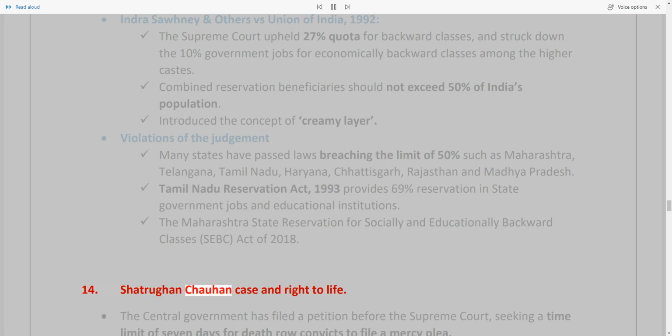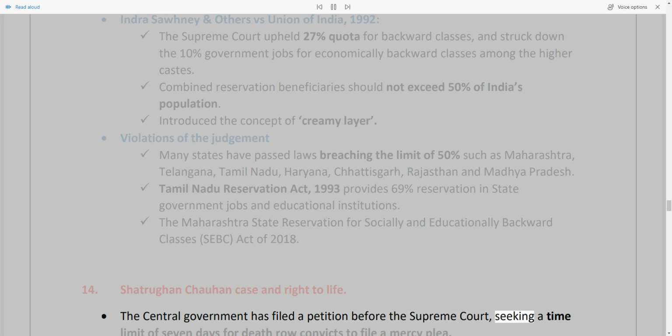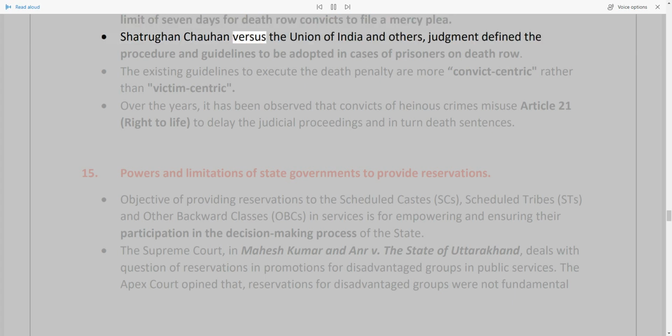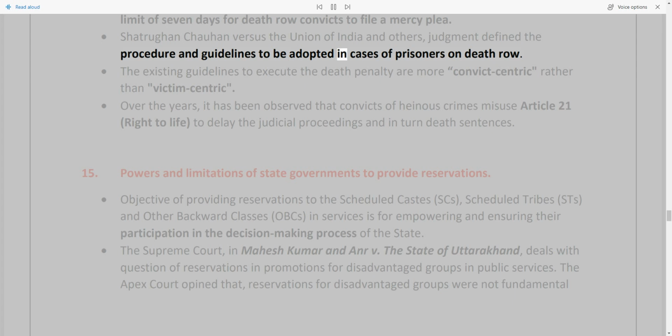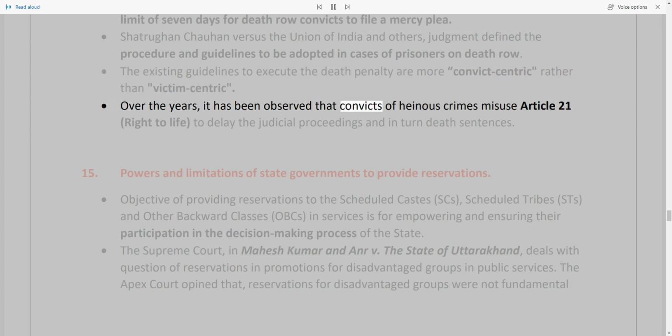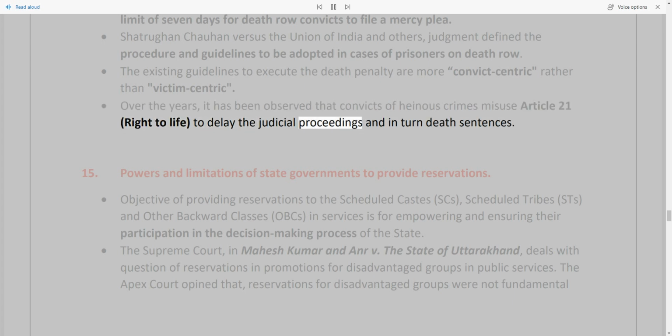14. Shatrughan Chauhan case and right to life. The central government has filed a petition before the Supreme Court, seeking a time limit of 7 days for death row convicts to file a mercy plea. The Shatrughan Chauhan vs. Union of India and others judgment defined the procedure and guidelines to be adopted in cases of prisoners on death row. The existing guidelines to execute the death penalty are more convict-centric rather than victim-centric. Over the years, it has been observed that convicts of heinous crimes misuse Article 21, right to life, to delay the judicial proceedings and in turn death sentences.